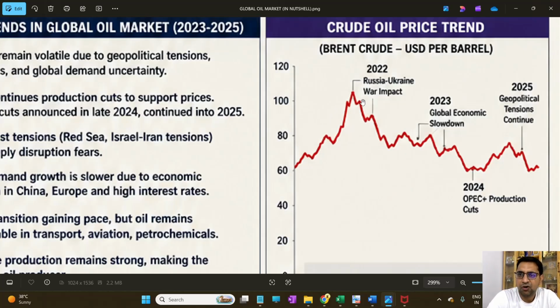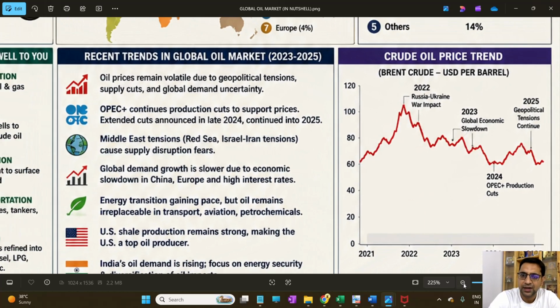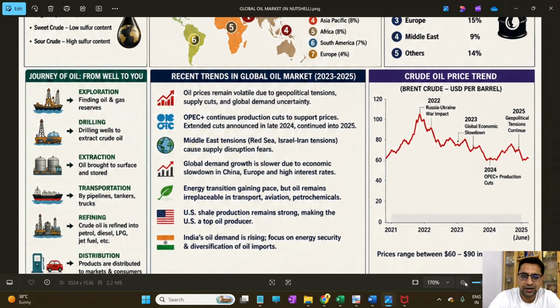But after the war, prices were slightly lower, and Brent crude again reached the pre-war level of $60. Then a global economic slowdown started happening in 2023, so the oil price remained around $80 per barrel. Then all of a sudden in 2024, the OPEC production cut happened. Because of that, prices started rising again, and in 2025 and 26 there is a further increase in the oil price. So because of that, Brent crude has gone up by more than $100 per barrel.